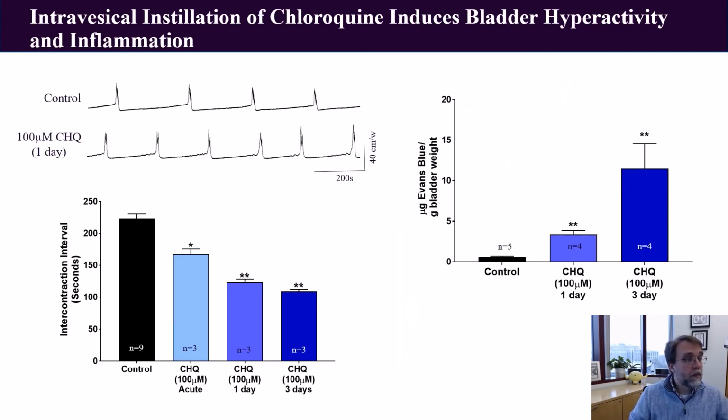So if we instilled chloroquine intravesically into the bladders of rats, either acutely or daily up to 3 days, you can see that we had a significant excitation of bladder reflexes, as shown here, with a decrease in the intercontraction interval during cystometry. Additionally, intravesical administration of chloroquine induced bladder inflammation, which we measured through plasma extravasation, here showing that chloroquine, either 1 day or 3 days, significantly increased the amount of plasma extravasation from the bladder.